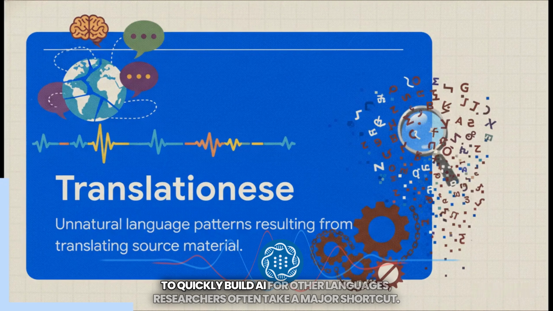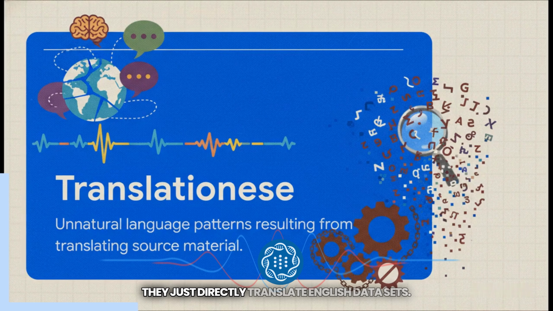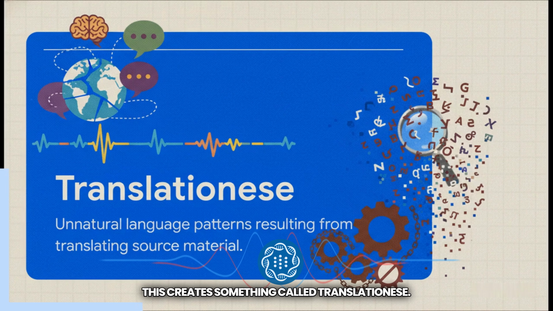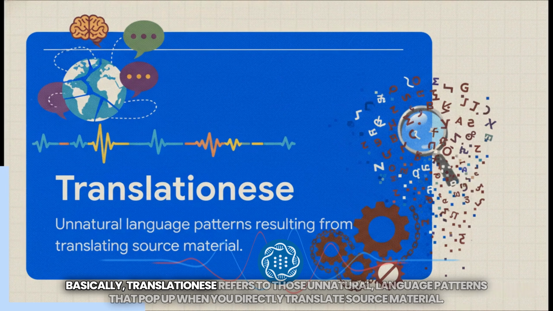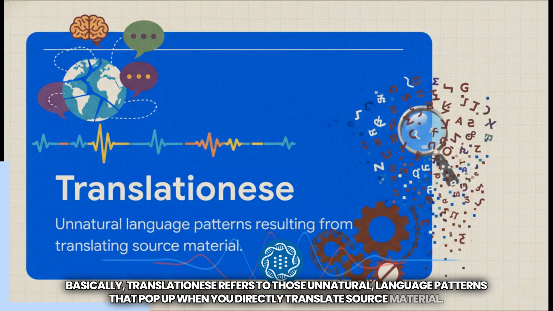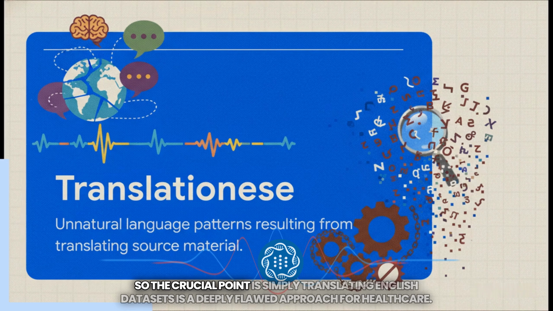To quickly build AI for other languages, researchers often take a major shortcut. They just directly translate English datasets. This creates something called translationese. Basically, translationese refers to those unnatural language patterns that pop up when you directly translate source material. So the crucial point is, simply translating English datasets is a deeply flawed approach for healthcare.